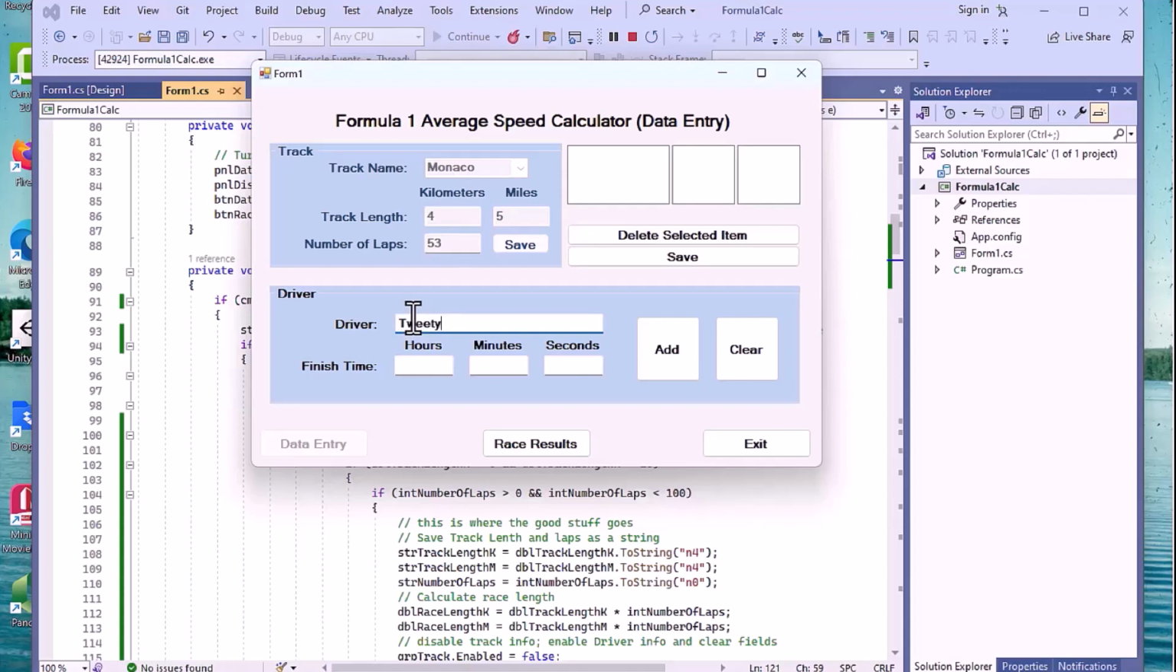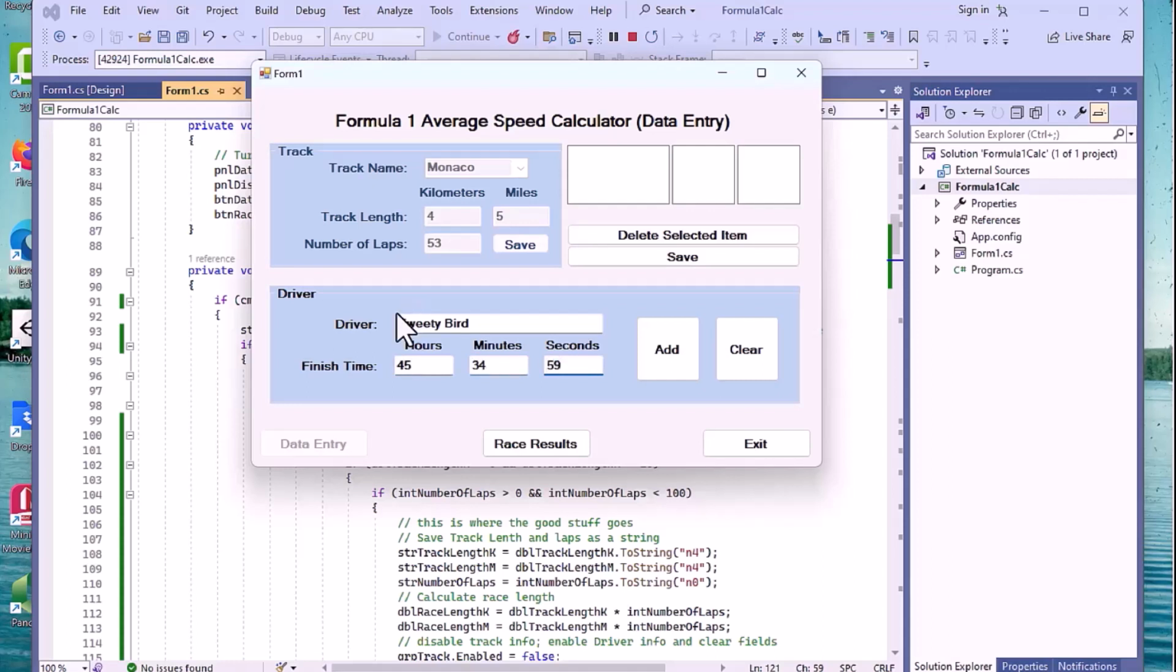Tweety bird. And we'll check our hours. We're going to go with a 45-hour race. That's going to take us 45 hours, 34 minutes, and 59 seconds.